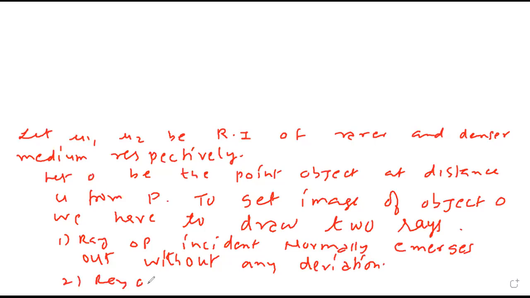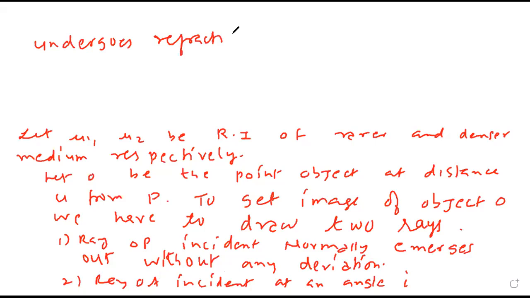Ray OA incident at an angle i undergoes refraction and follows path AI.